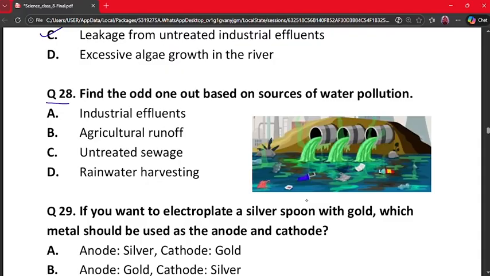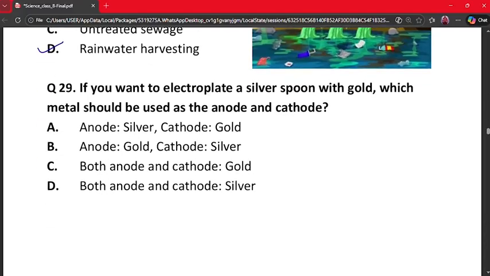Rainwater harvesting. So clearly our odd one out is option D, because industrial waste pollutes water, agriculture runoff pollutes water, sewage pollutes water, but rainwater harvesting conserves water. So option D is the odd one out and correct option. Next question is question number 29.